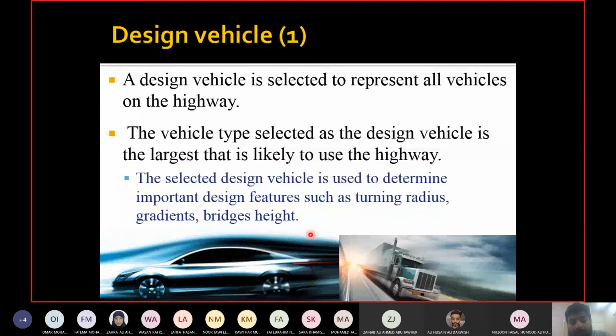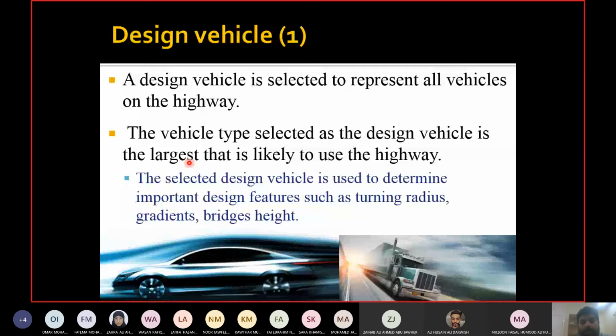You need to select a design vehicle. Why? Because it can change the design of the road. So which vehicle should be selected for design? The vehicle which represents all the vehicles on that highway. Represent meaning covering. If I select this vehicle, then the rest of the vehicles are already covered. So that means I should select the largest vehicle, right? If you select the largest vehicle, that means the smaller ones are already covered.